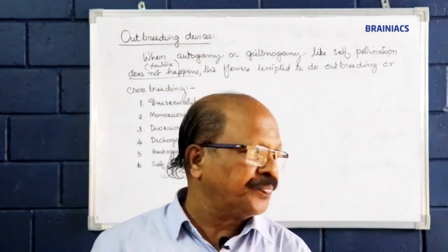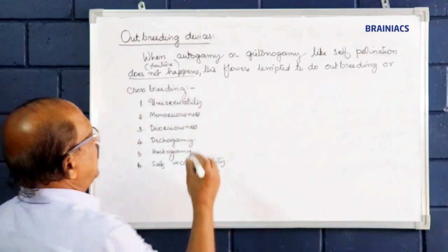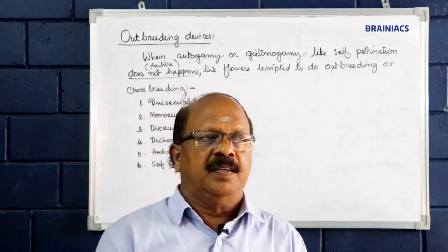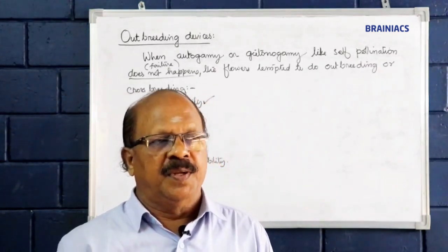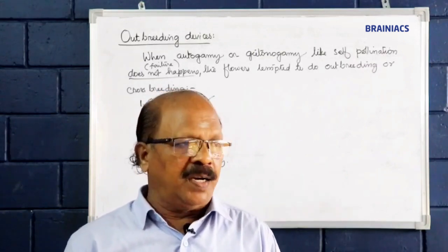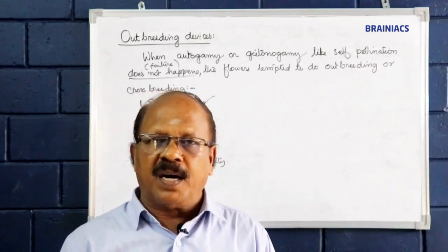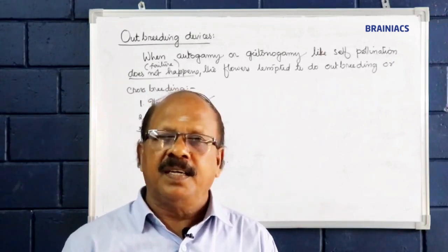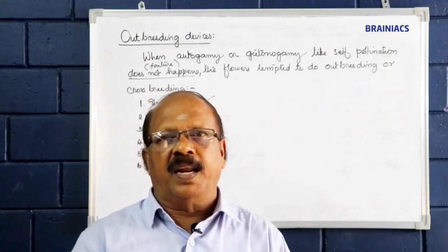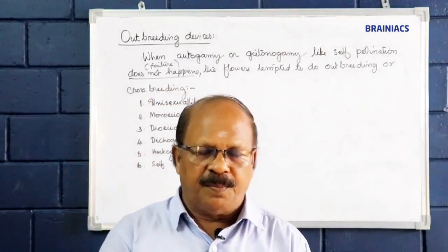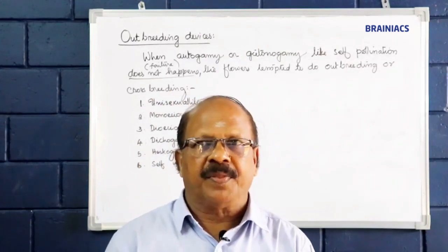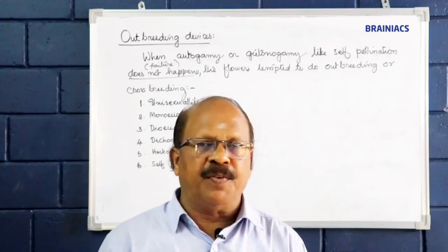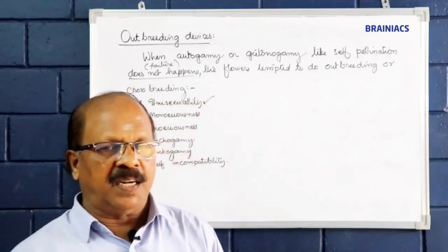Okay, then first is unisexuality. For pollination, two sexes are needed: male flower, female flower, androecium, gynoecium, stamen, carpel, anther, stigma, pollen grains, then the stigma. The pollen-pistil interaction is going on. For pollination, both male and female parts are necessary.